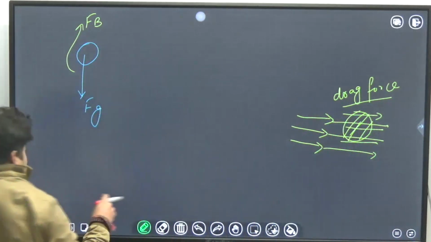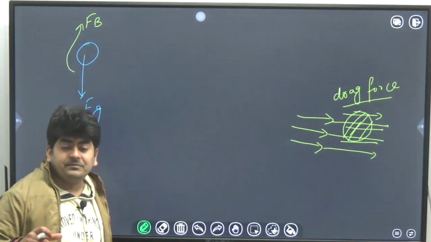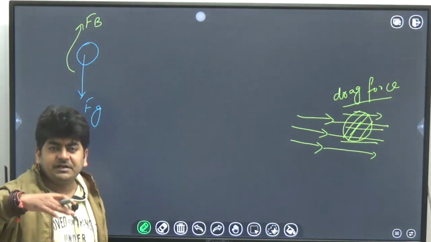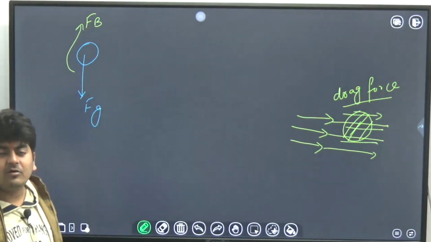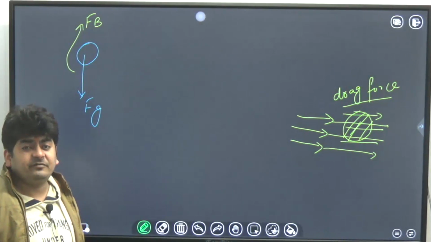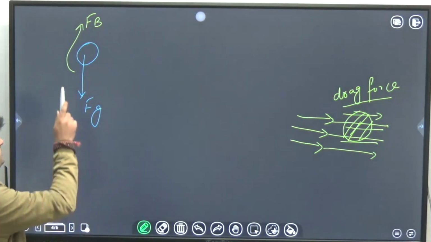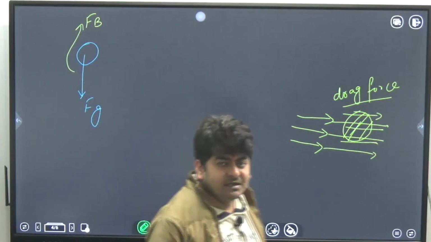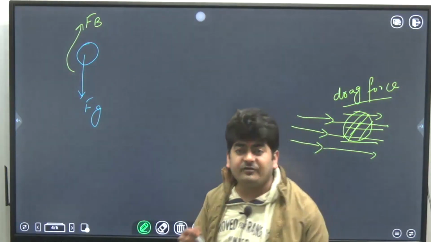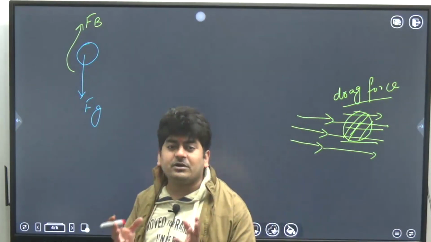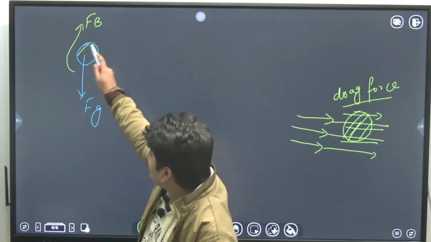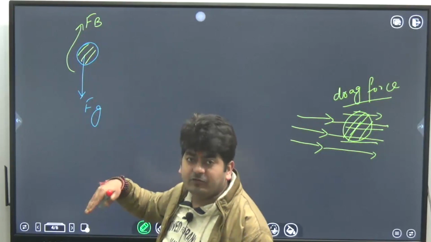Here we are talking about a still medium, meaning the fluid is not moving, it is stationary. If the fluid is stationary, how can we identify the direction of drag force? It's simple. Just consider this particle as a frame of reference. If you are sitting on the particle as an observer, you will see the particle is moving downward.